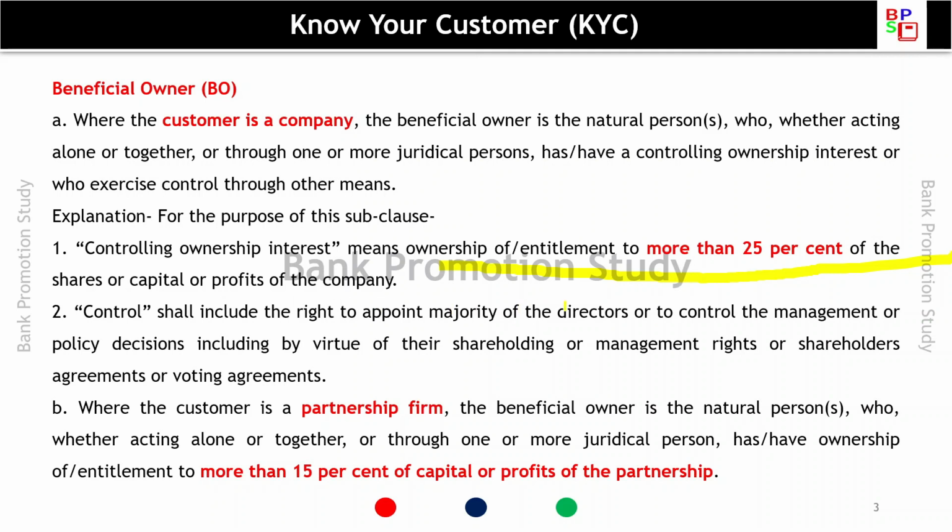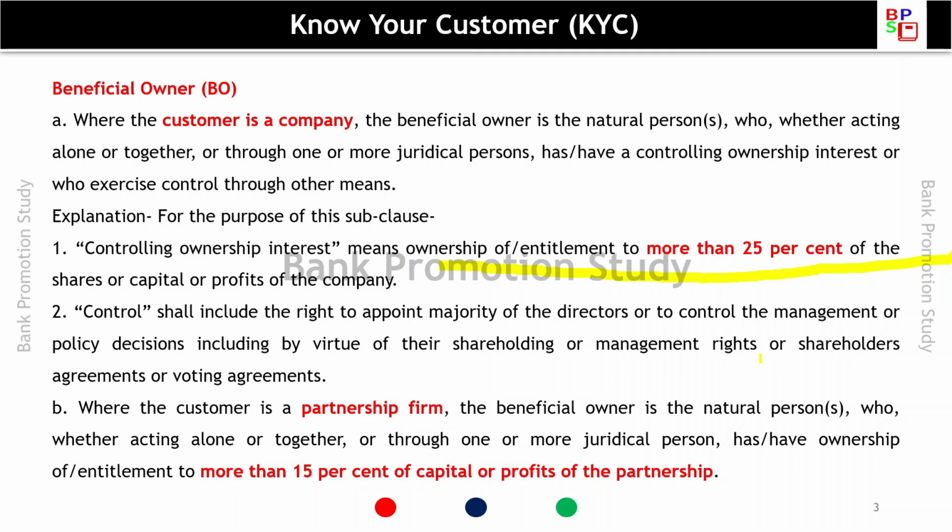So if a person is having more than 25% of the shares or capital or profits of the company, then that would be called the beneficial owner. Control shall include the right to appoint majority of the directors or to control the management or policy decisions, including by virtue of their shareholding or management rights or shareholders agreement or voting agreements.